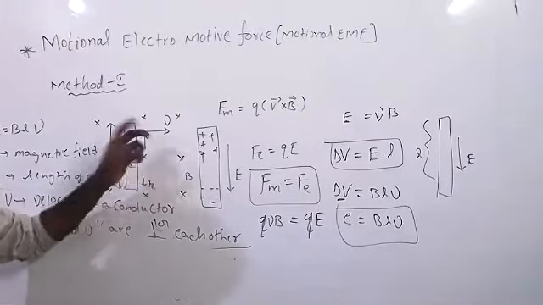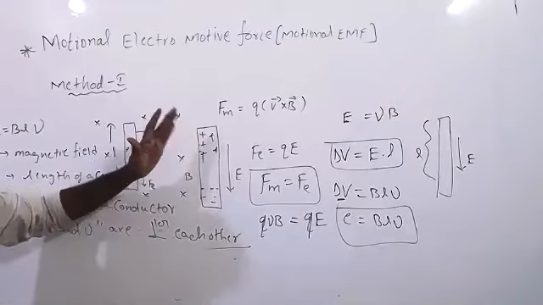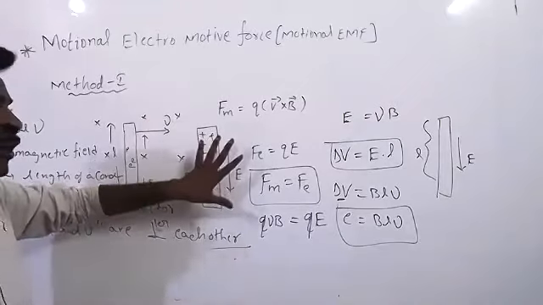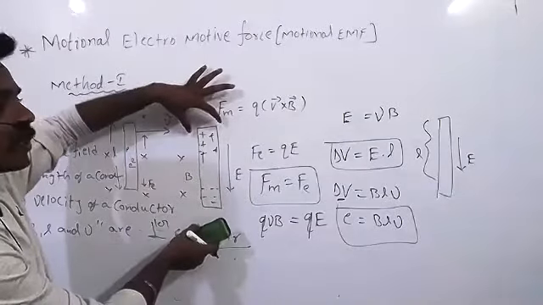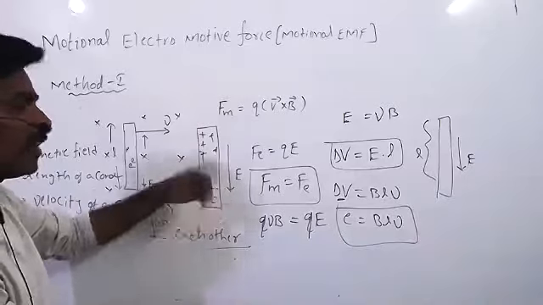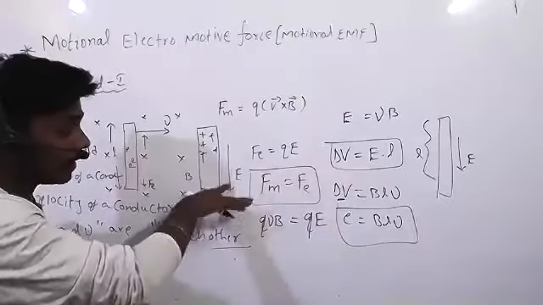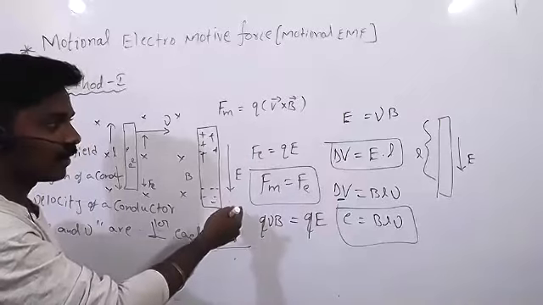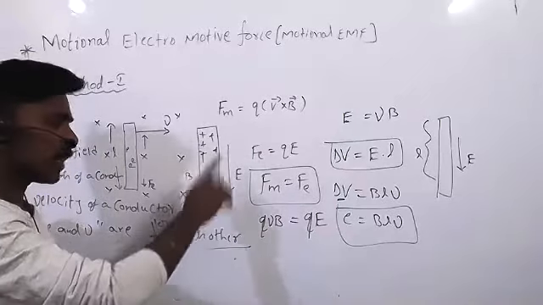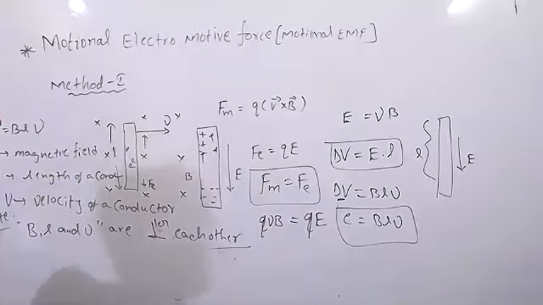See, magnetic force will act first. Magnetic force, what will happen? It will separate the electrons and protons. After that, completely potential difference will develop. Then electric field we can see. Potential difference creates the electric field. So that electric force will act on the electrons in this direction, protons in this direction.